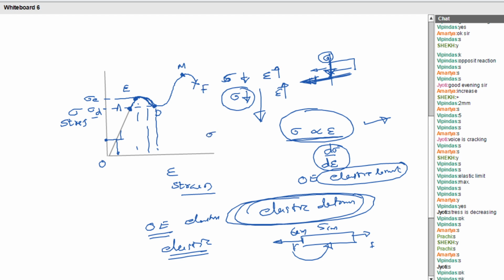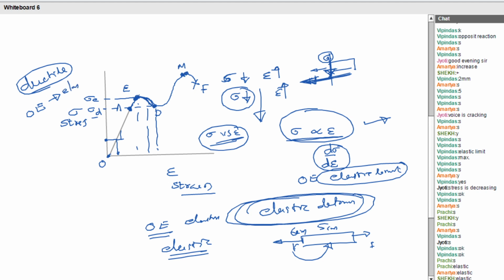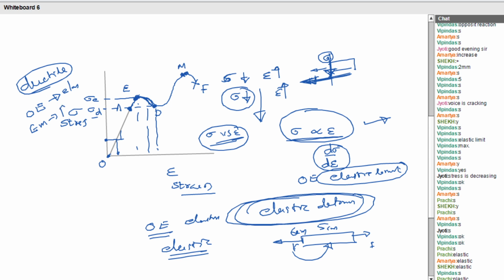So this is what we call the stress versus strain graph. This is the graph of a ductile material. What is the speciality of a ductile material? It will have what type of deformations? Up to OE, from O to E, what kind of deformation? Yes, elastic deformation. And from E to M, what kind of deformation? Plastic deformation. That means it will not regain the original shape, isn't it?